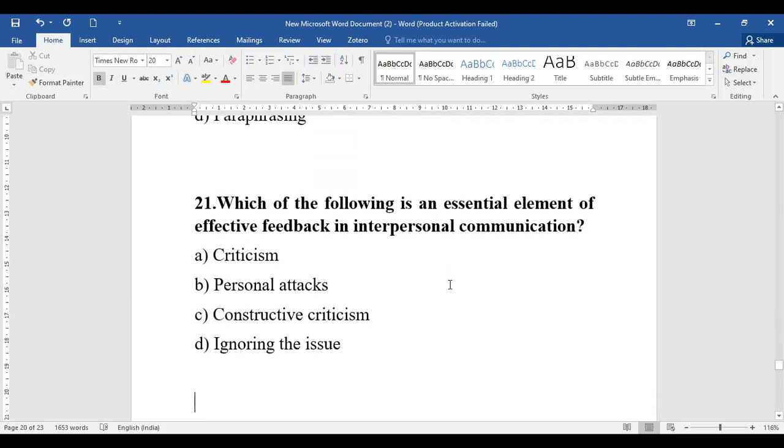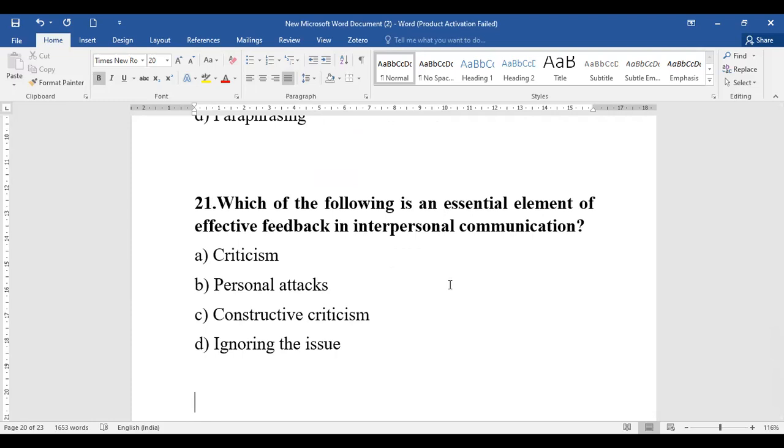Next, coming to question number 21, which of the following is an essential element of effective feedback? So from the following, which will be considered as effective feedback, whether criticism, personal attacks, constructive criticism, or ignoring the issue? So what will be considered as your effective feedback in interpersonal communication?